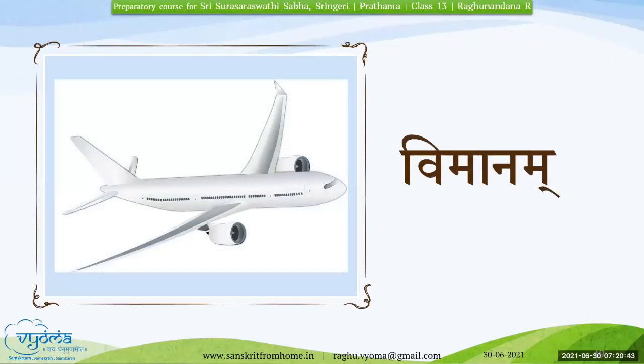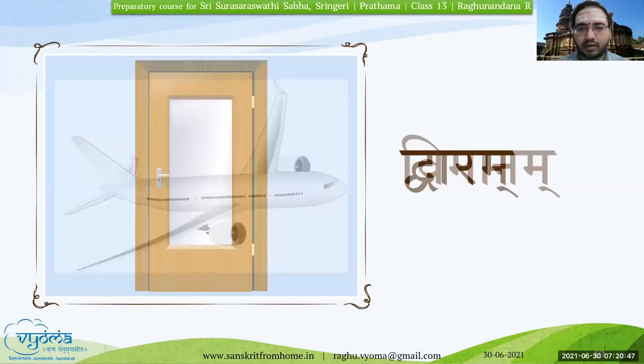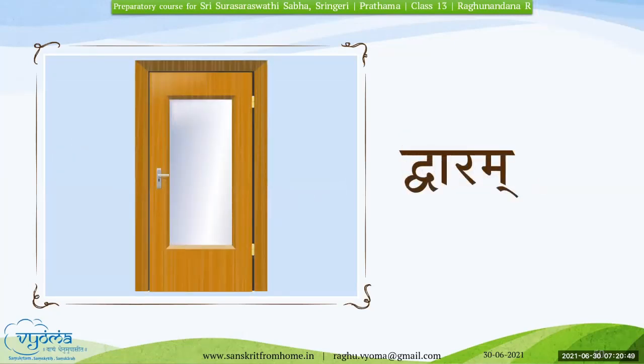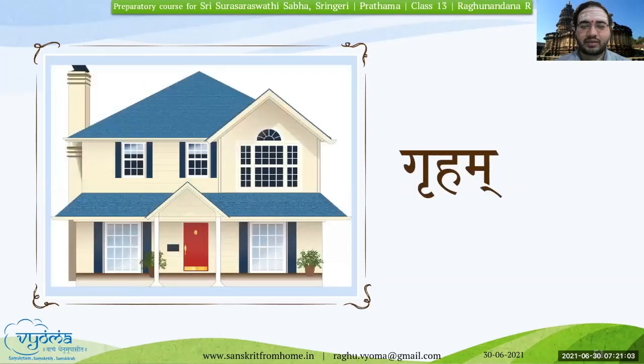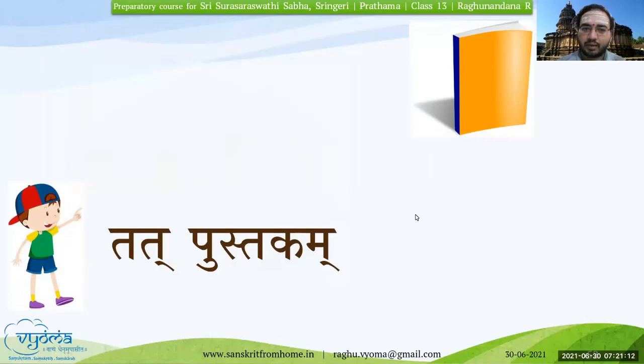Next one. Vimanam, aeroplane. Vimanam, vimane, vimanani. Very good. Dwaram, door. Dwaram, dware, dwarani. Okay, dwarani. Next one, last one. Gruham, house. Gruham, gruhe, gruhani. Right. Okay. So we shall proceed further.